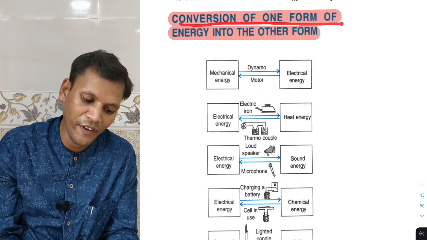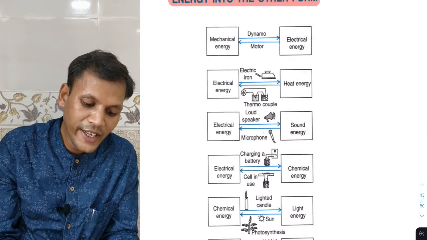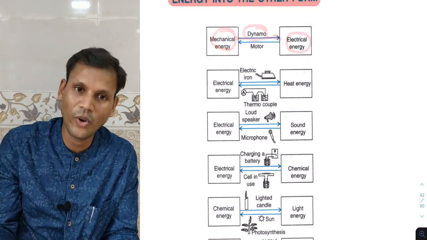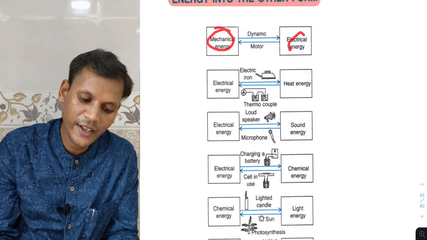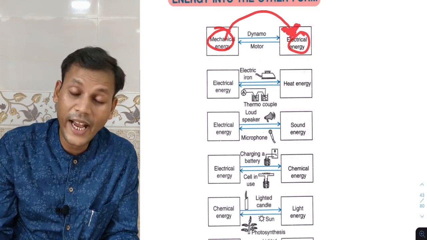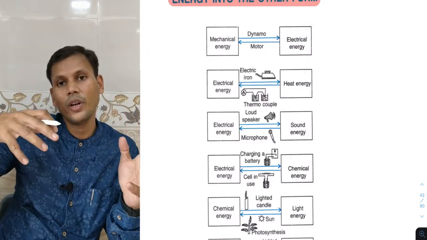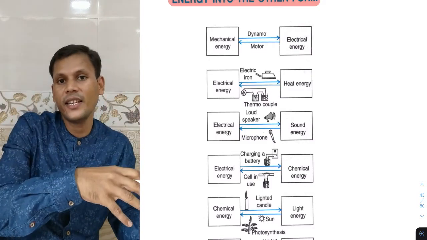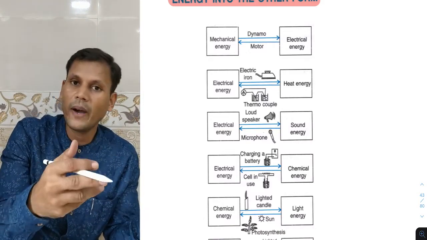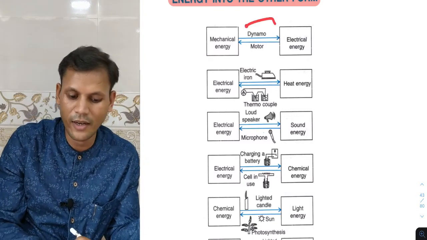Now, conversion of one form of energy into another form. We know mechanical energy to electrical energy, who converts it? Dynamo. Mechanical energy to electrical energy, the best example is a dam. At the dam, water is stored, and then that water is released. That water falls on the blades of the turbine, and the turbine rotates, so electricity is generated. That system is the dynamo.